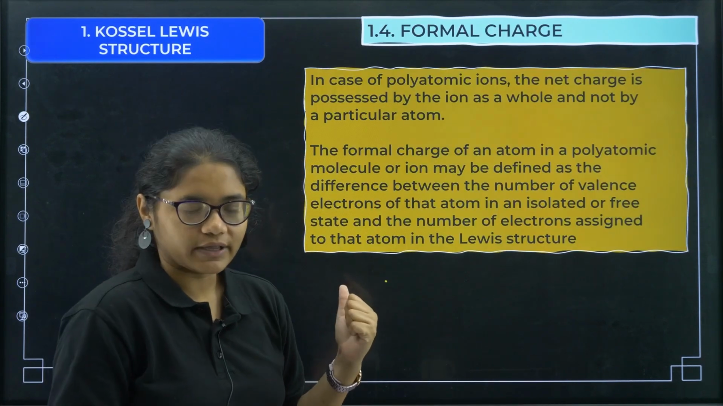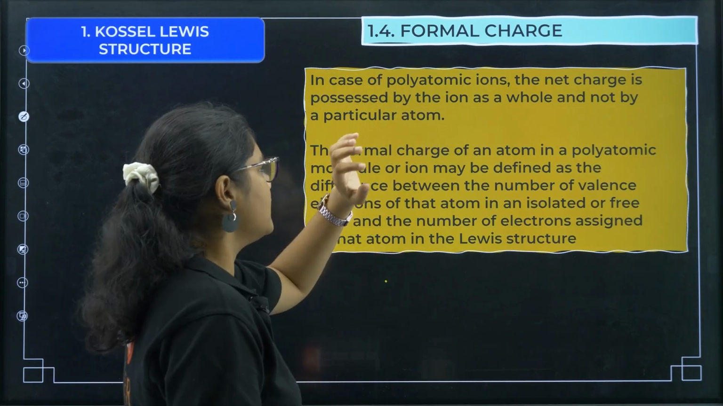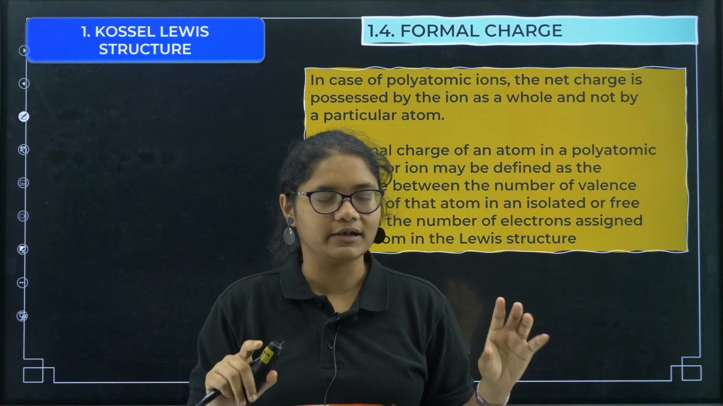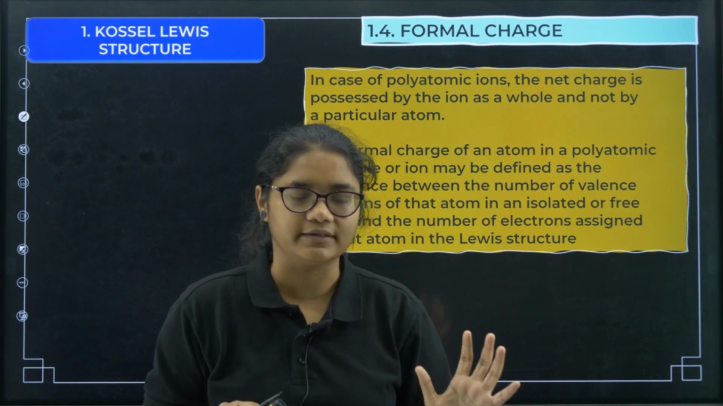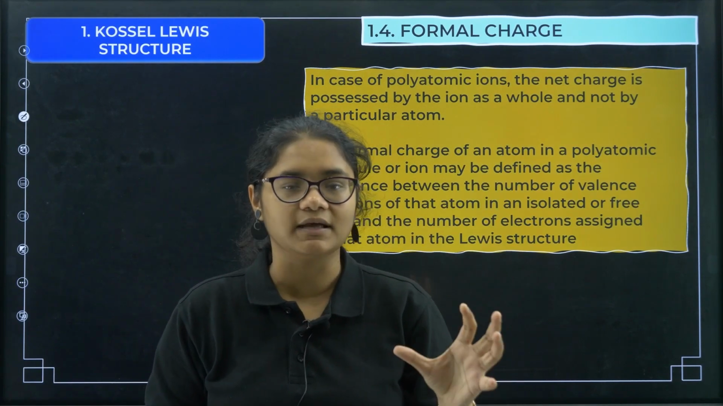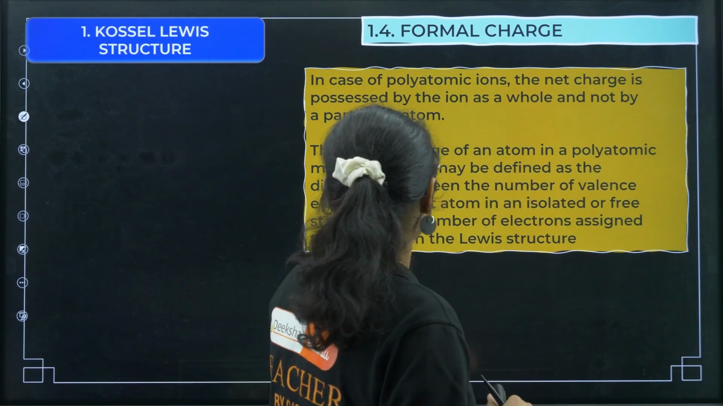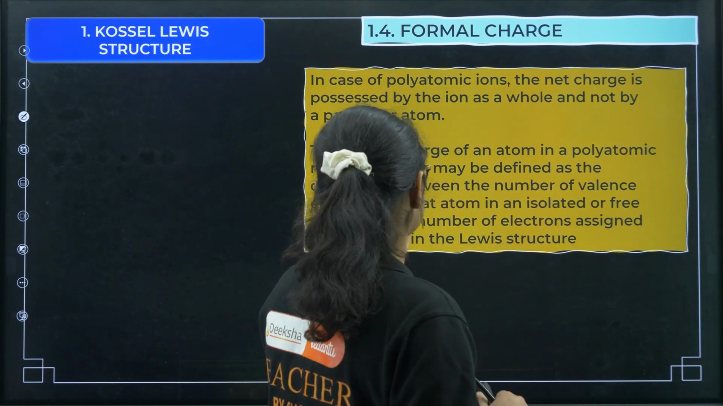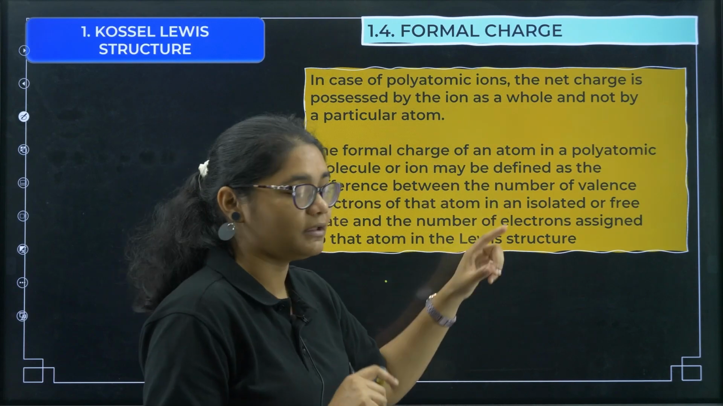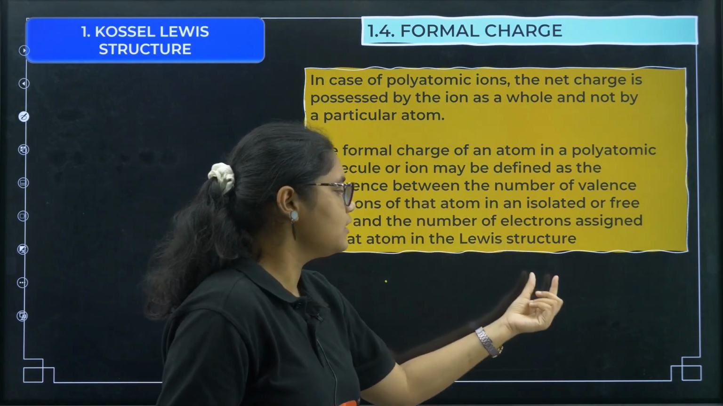What is formal charge? The definition you can understand like this: in case of polyatomic ions, the net charge, suppose we wrote NO2 minus, is the charge of the complete NO2 ion, not the charge of nitrogen or oxygen. Whenever we want to calculate the individual charge in a polyatomic system, that is called formal charge. Formal charge of an atom in a polyatomic molecule or ion may be defined as the difference between the number of valence electrons of that atom in an isolated state and the number of electrons assigned to that atom in the Lewis structure.